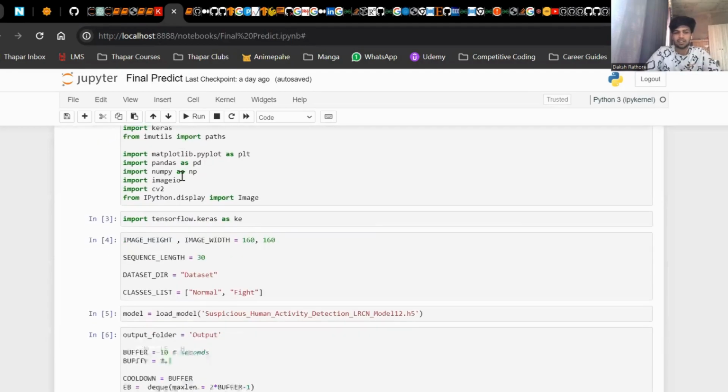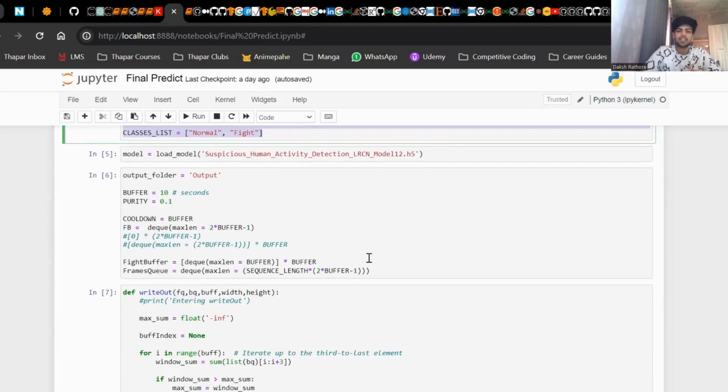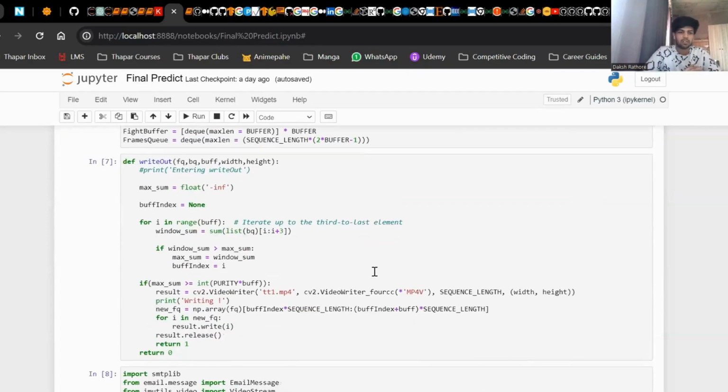What it does is that it defines a few hyperparameters that are required for the model to function, and these are taken from the training part of the script itself. Then it loads the model, then it sets some other buffer parameters, and these buffer parameters are essential for the model to save videos. For example, if we have a 10-second buffer, then it will create other parameters based on this buffer. It depends on the user how many seconds he wants to record in the event of an event-based detection. Moving on to the output function, this is called whenever the model finds there's a fighting or a vandalism scene happening, and then it just writes the output.